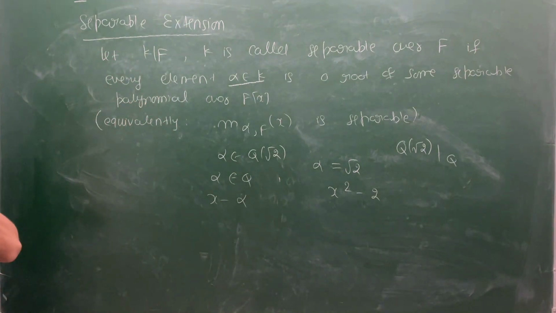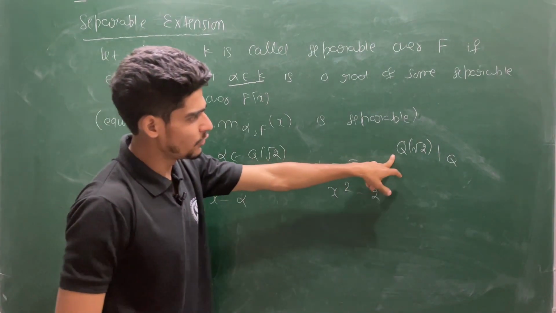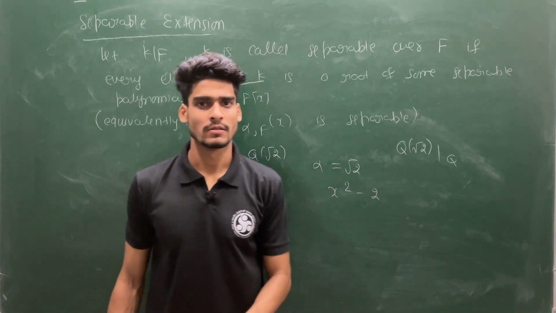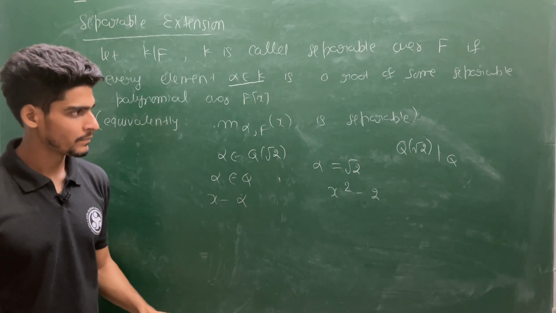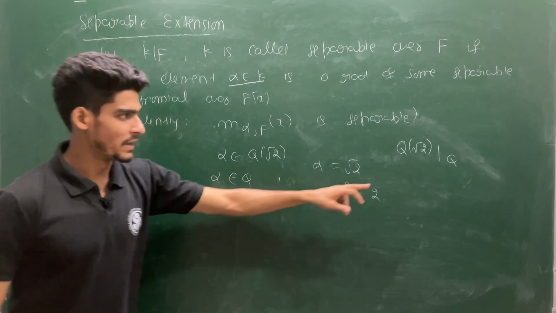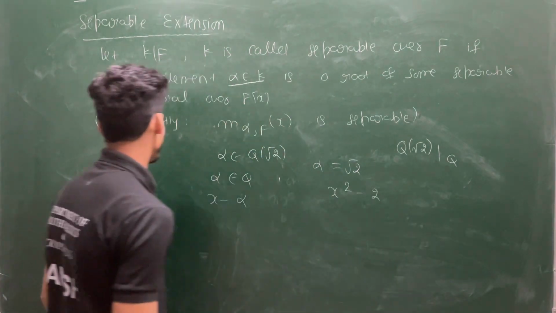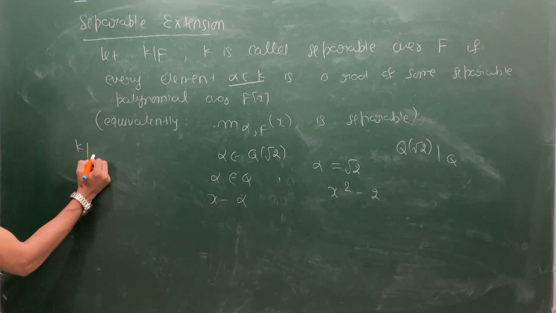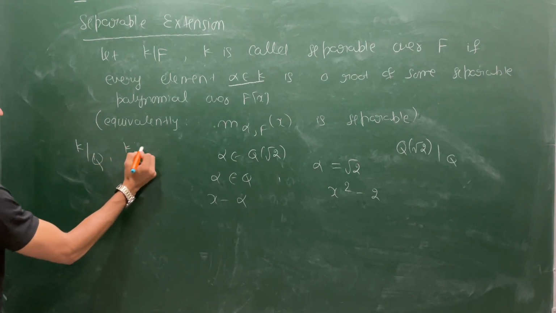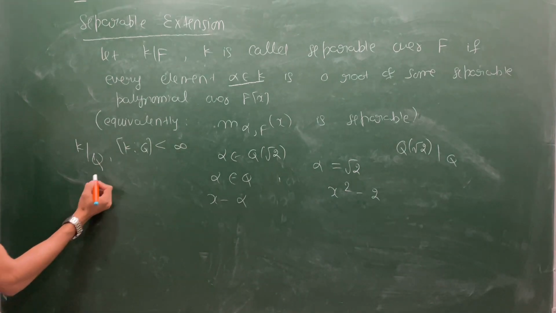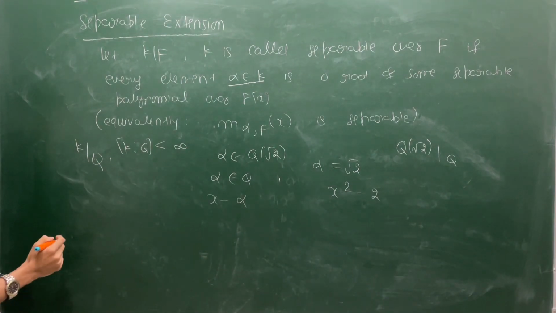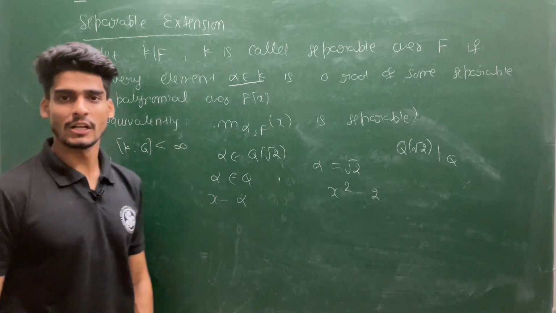Or more precisely, if I give you any finite extension, then it is going to be separable over Q. Suppose K is any extension of Q and the degree of K over Q is finite, then K is separable over Q. Let's observe how. Every finite extension is an algebraic extension.